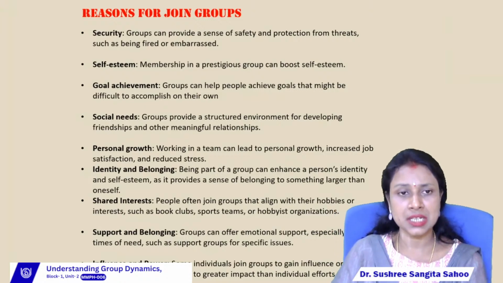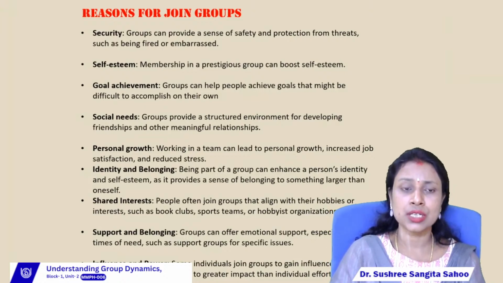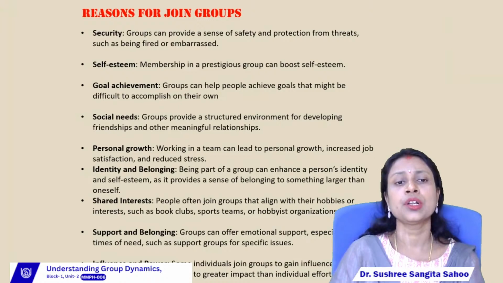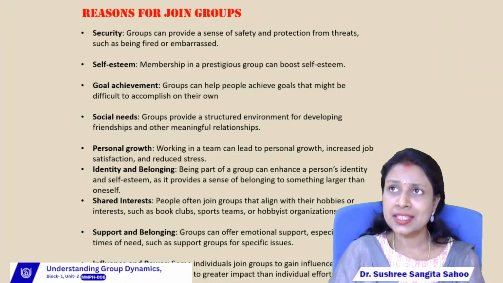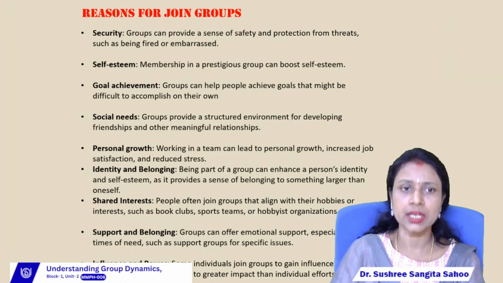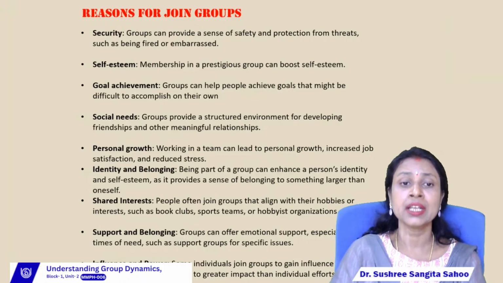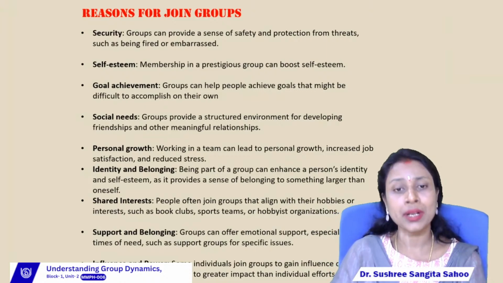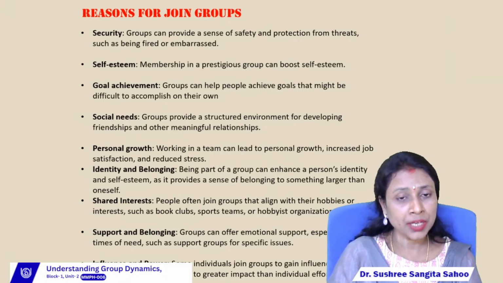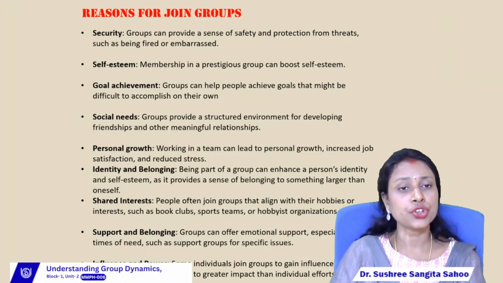Then the next one is personal growth, right? So an individual person is also interested to join a group for personal growth. As I said, the idea that two heads are always better than one head, right? So in a group we can find the collection, the congregation, or the togetherness of more than one individual, or we can find a minimum of two people. For that reason the people want to join a group.